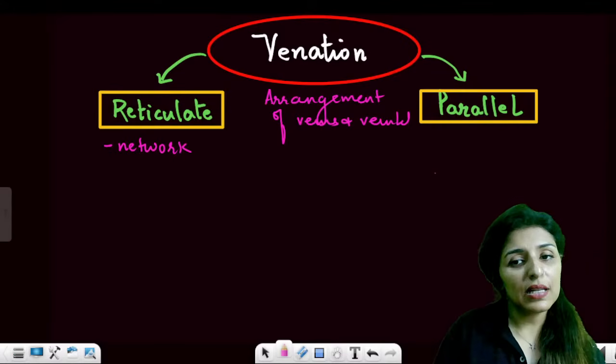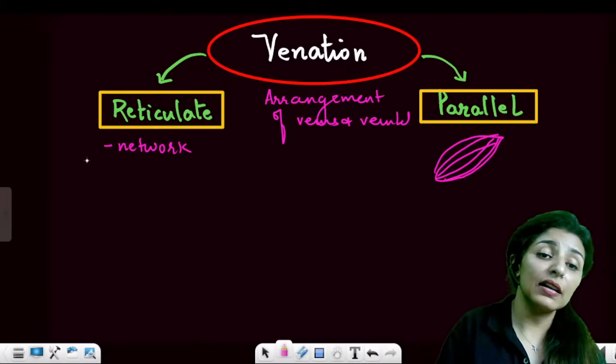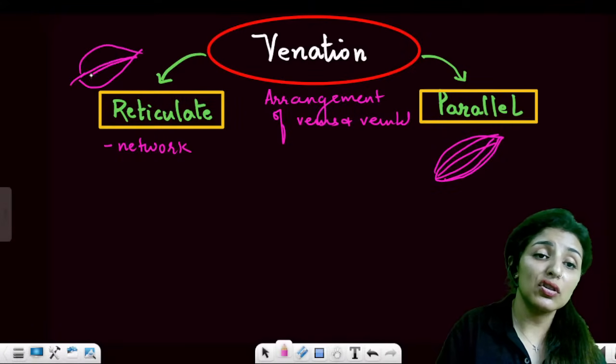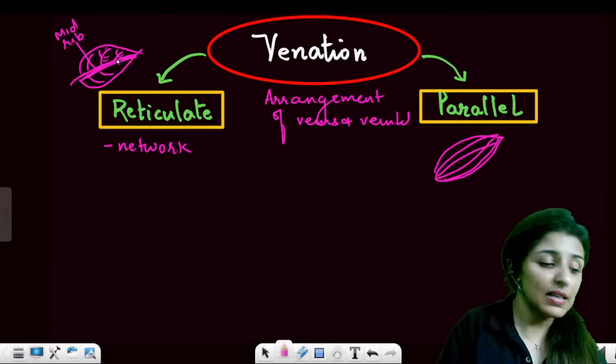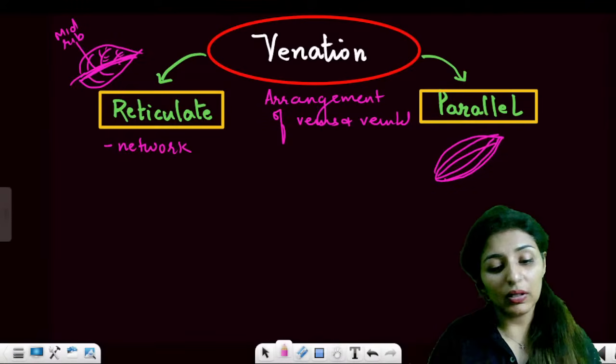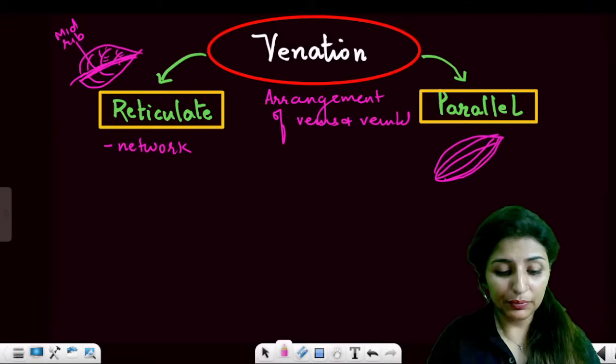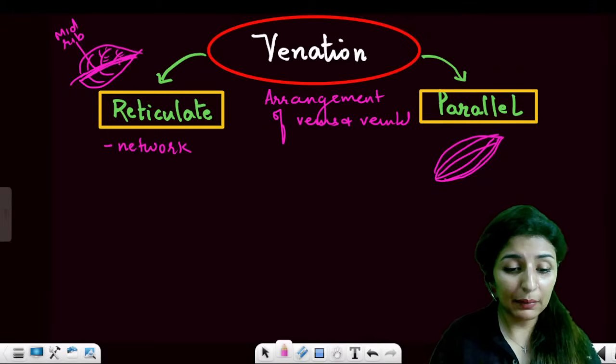Parallel, as the name says, all the veins are going to run parallel to each other. And in a network we have a main vein which is known as the midrib, and then we have these smaller veins and then their veinlets. Is that clear? Anyone with any doubt till here? Quickly let me know, guys.